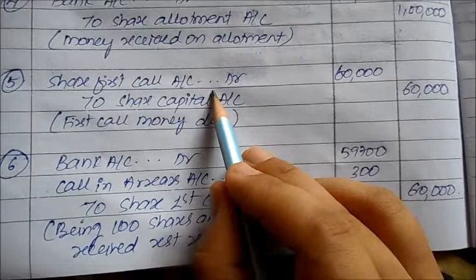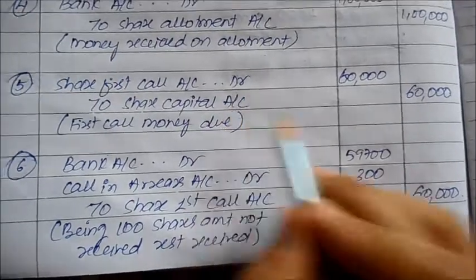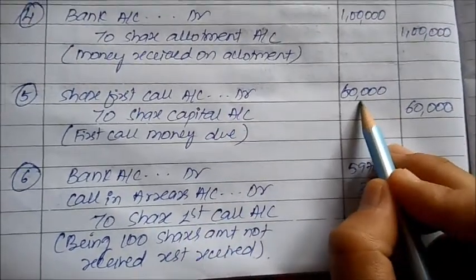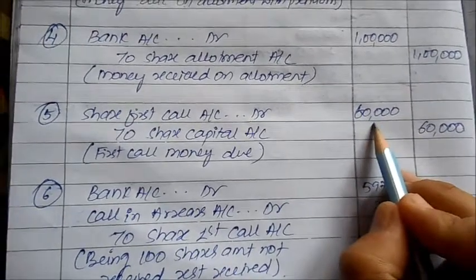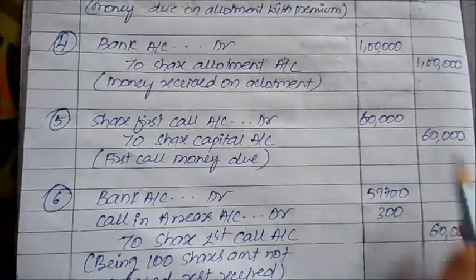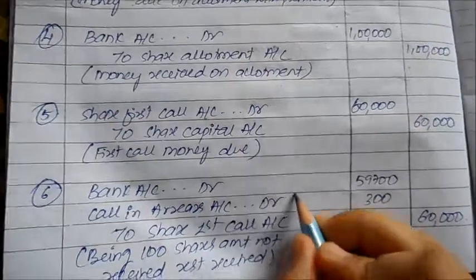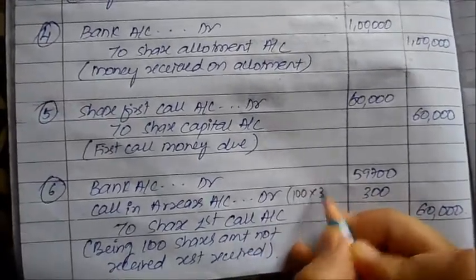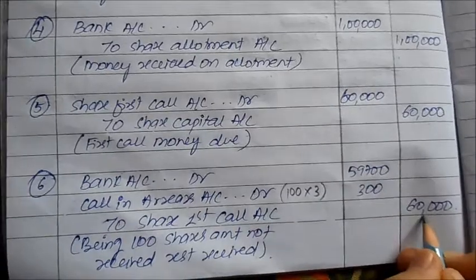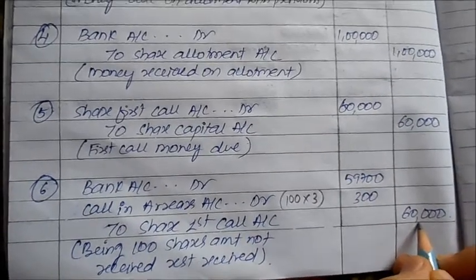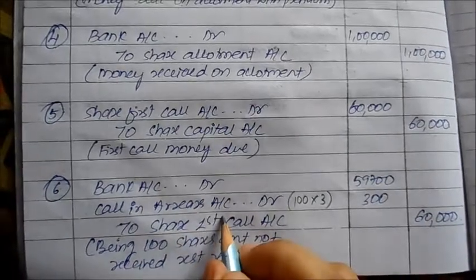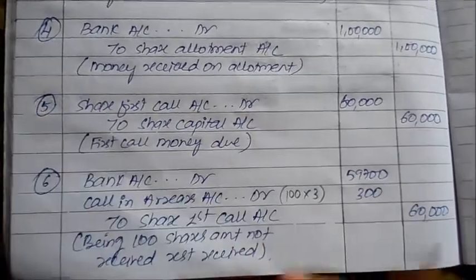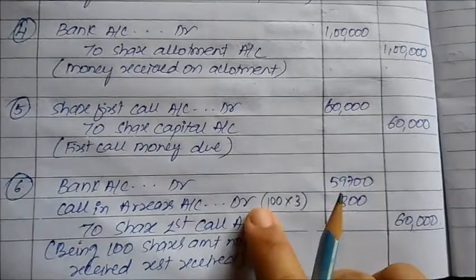The amount which was due on the first call was to the extent of 60,000, because 20,000 shares into 3 rupees each. That is the actual money we had to receive, but there were 100 shareholders who had not given the money, right? But actually how much have you received? 59,700. The remainder becomes your calls in arrears. That means whenever the company demanded money on call, this many shareholders did not give the money to the company.